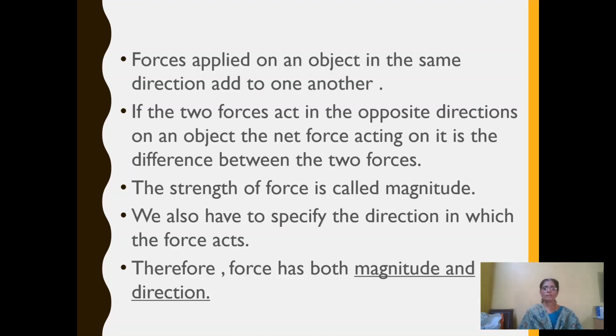If they both apply equal force, equal quantity of force, the net result will be zero. The forces applied will be of equal quantity, so the net result will be zero. And this quantity or strength of force, what we call as magnitude. So again I repeat, the strength of force is called magnitude.